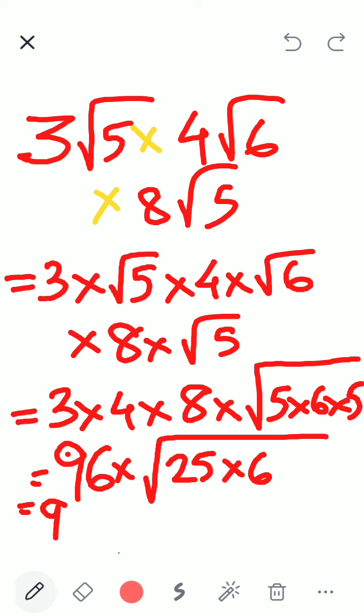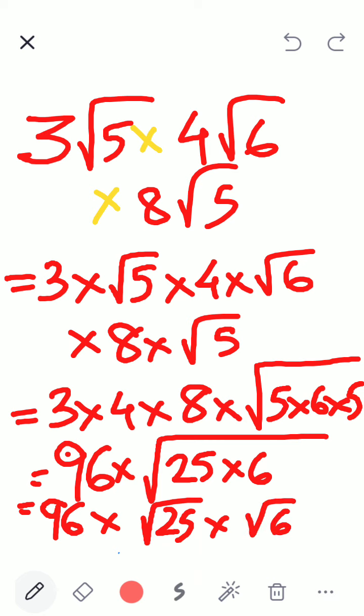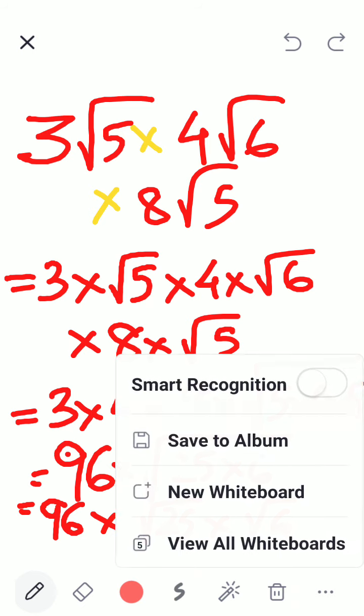So now what I'll do is 96. Now I'll break the house into 25 into root 6. What is the square root of 25? 5.